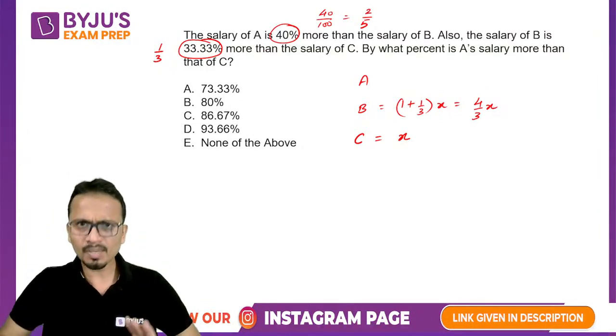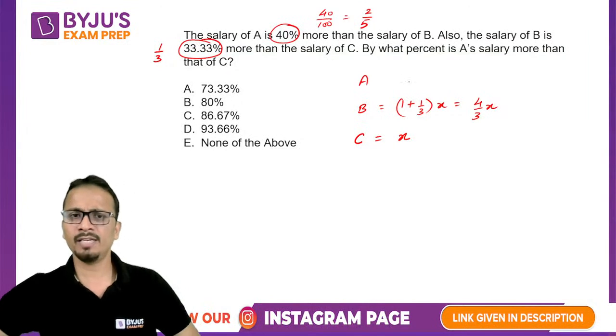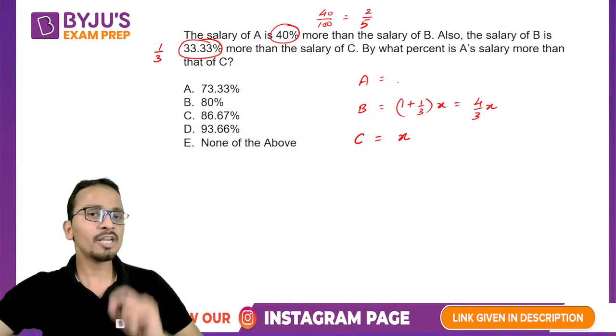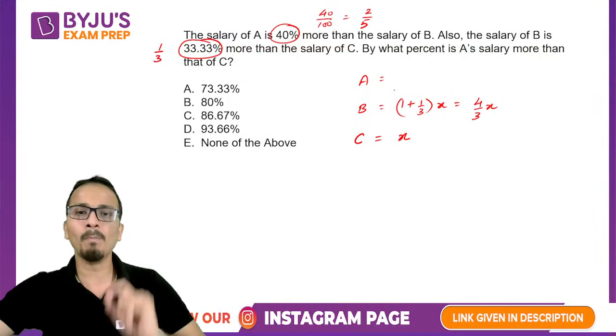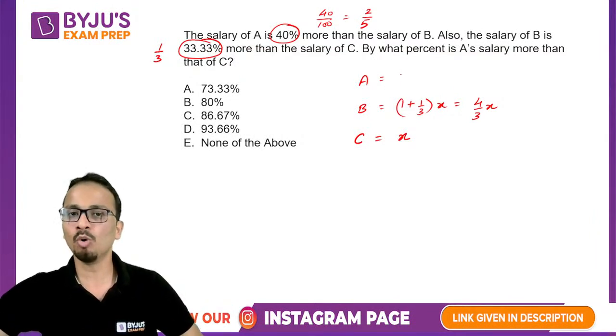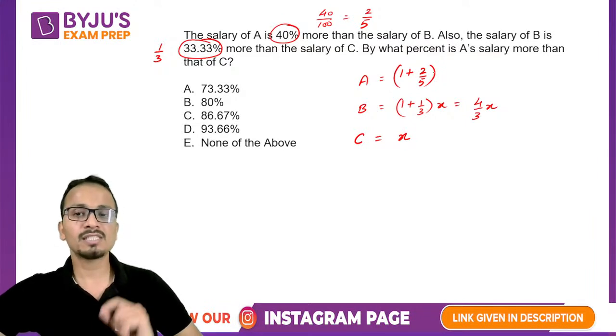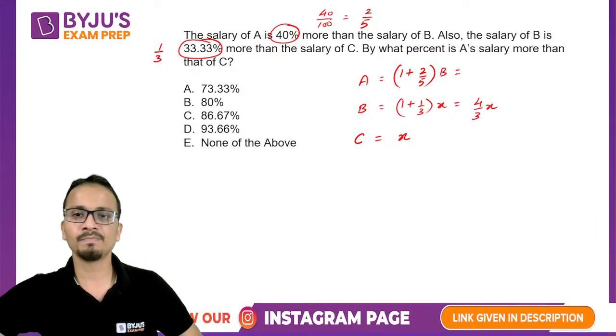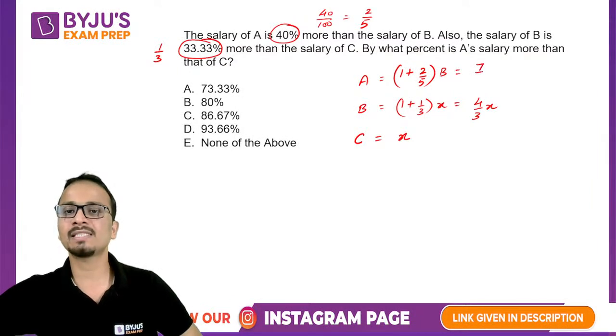Now let's read the first line. It says that the salary of A is 40% more than the salary of B. 40% more means 1 plus 2 upon 5 times the salary of B. Now 1 plus 2 by 5 is 7 upon 5, and the salary of B is 4 upon 3X, so that becomes 28 upon 15X.